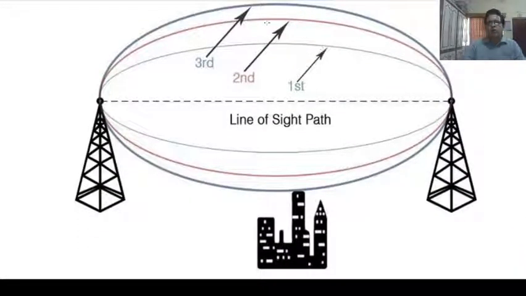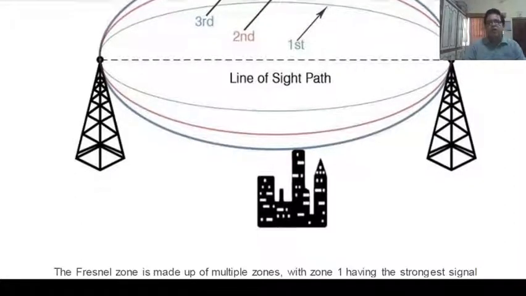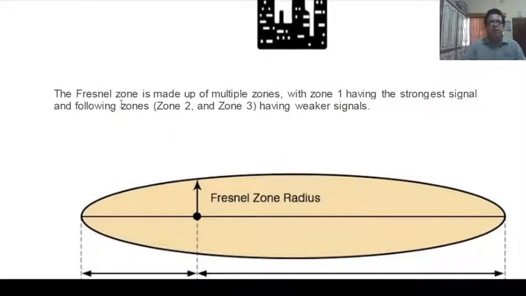Here, first order, second order and third order Fresnel zones are shown. This line is known as the line of sight path. As we know, a straight line path is known as the line of sight path. The Fresnel zone is made up of multiple zones. Zone 1 has the strongest signal, because the obstructions are free from zone 1, and the following zones 2 and 3 have weaker signals.